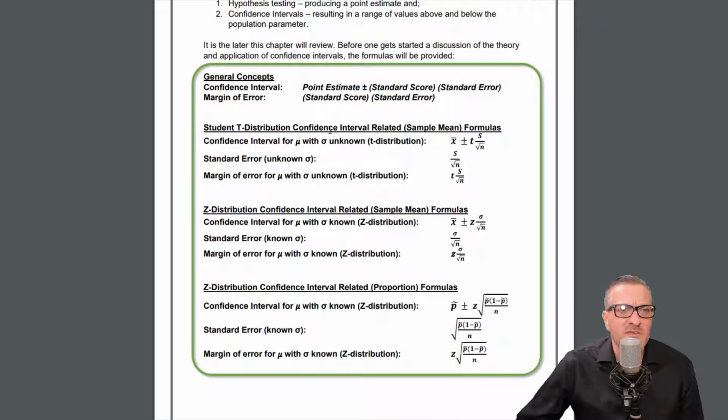This is a lot of the ways this is laid out. You'll see that a lot of this we've already seen. So let's see, student t-distribution confidence interval related. So this is sample mean formulas. I say sample mean because we have proportions too.